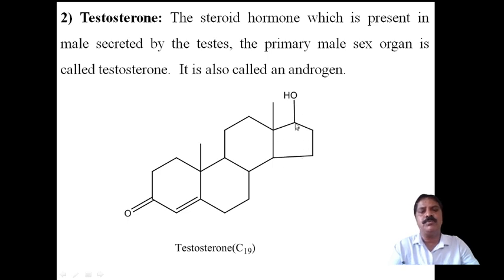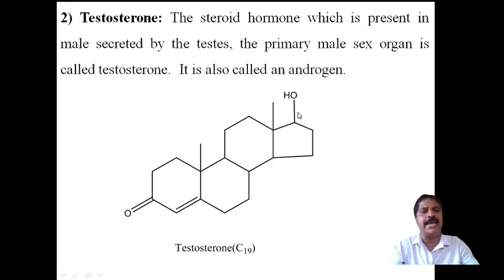Now here an OH group is present, and here a ketonic group will be present. Again here a methyl group and another methyl group will be present, and this is testosterone.